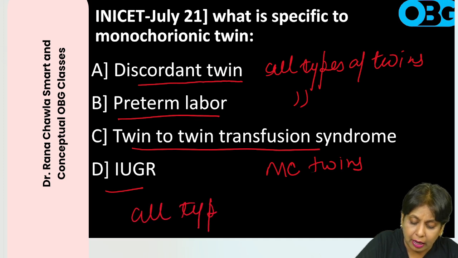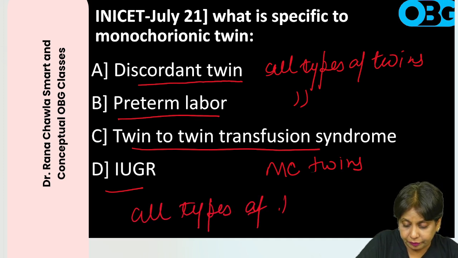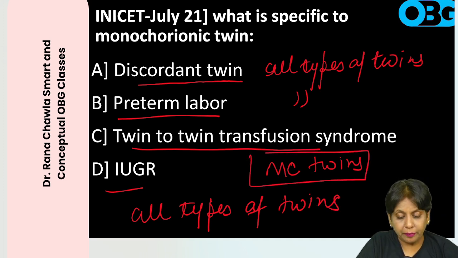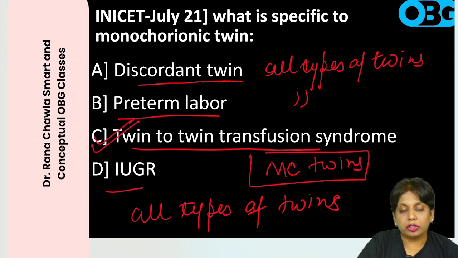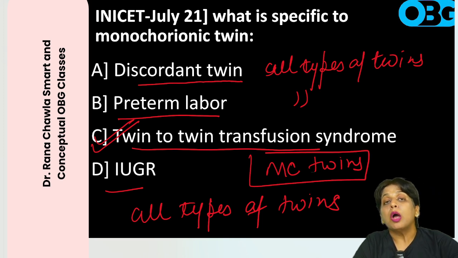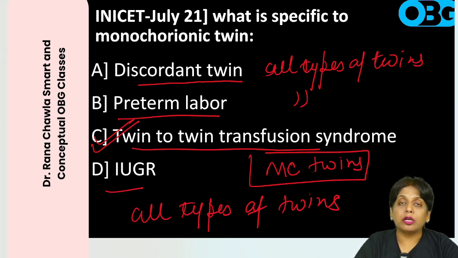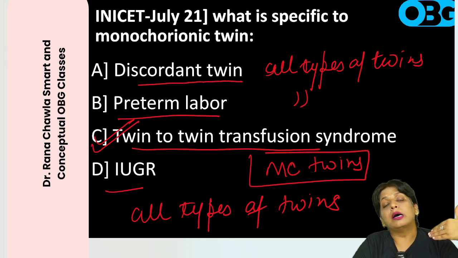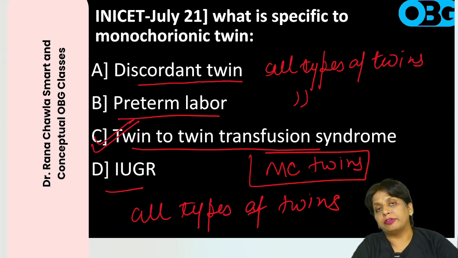So here the answer is monochorionic twins, because of twin to twin transfusion syndrome. If they are sharing one placenta, the umbilical vessels of one fetus may communicate with the umbilical vessels of the other, leading to the transfer of blood from one fetus to another.